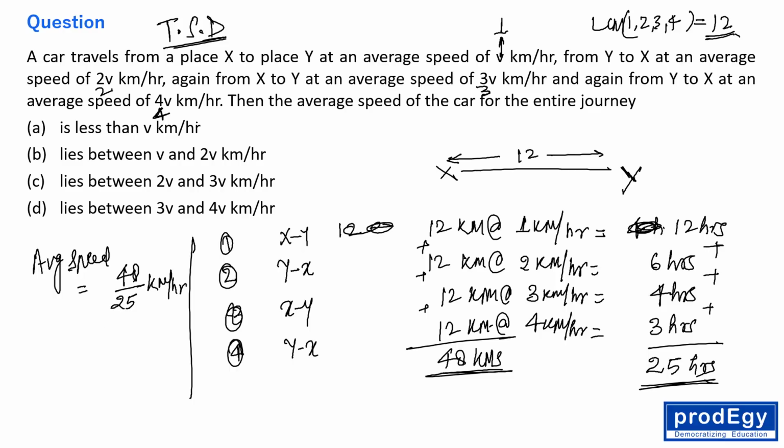Then what are the options? Is it less than V? No. It is actually more than 1, and less than 2. So option B says lies between V and 2V. V means 1 and 2V means 2, so option B is correct. The average speed lies between V and 2V km per hour, right everyone? So option B is correct.